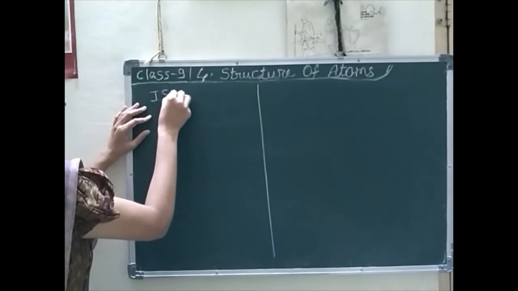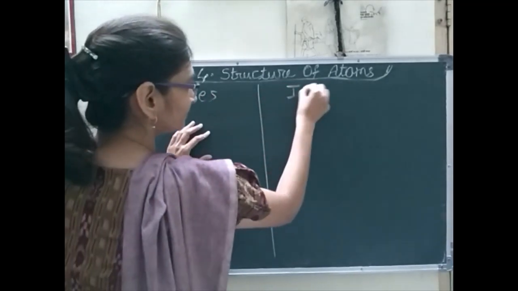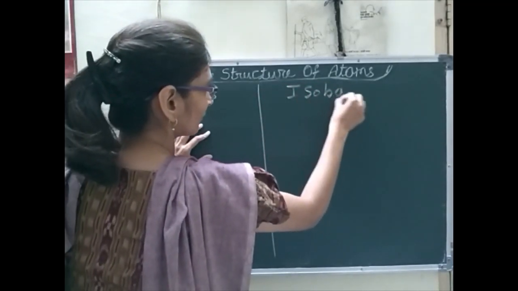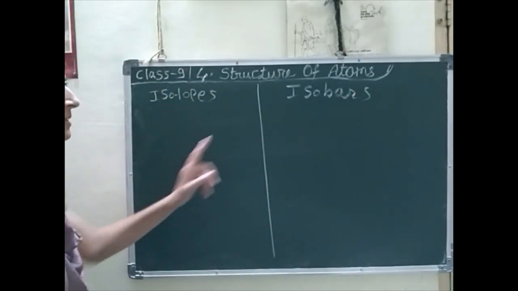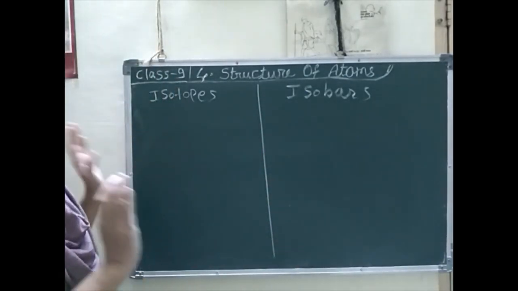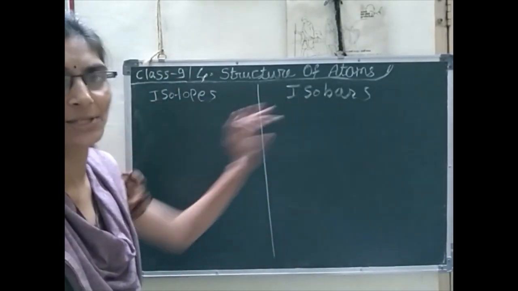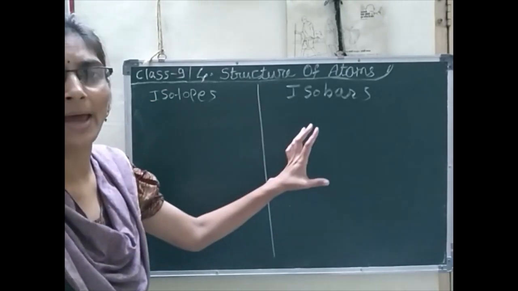Isotopes and isobars. On this side, write down the points of isotopes as compared to isobars. For the difference of isotopes and isobars, you have to write down the characteristics in this manner.